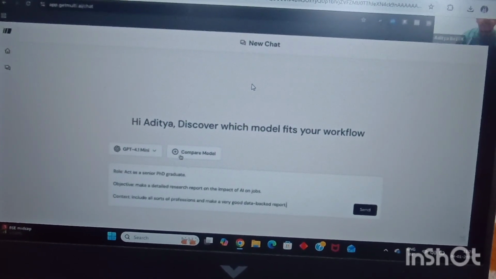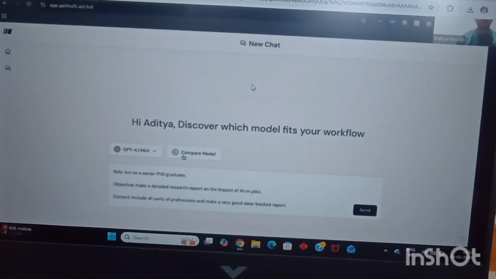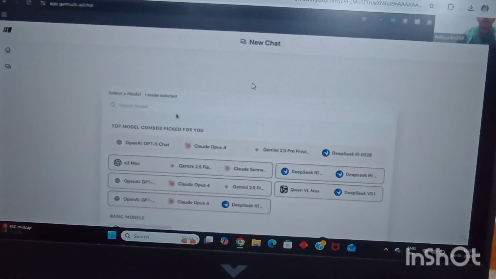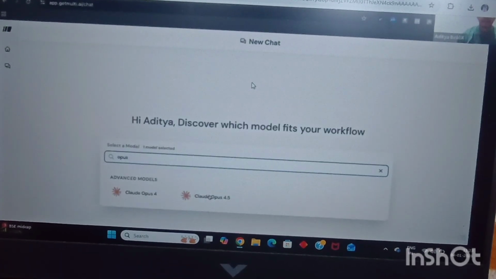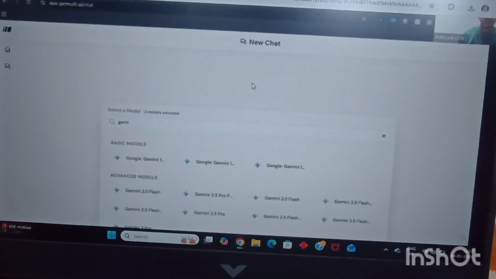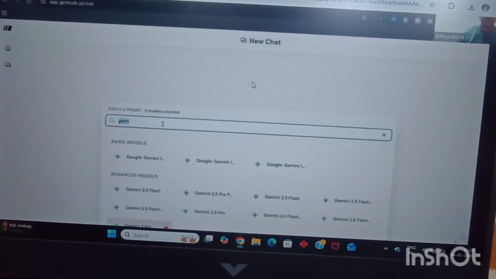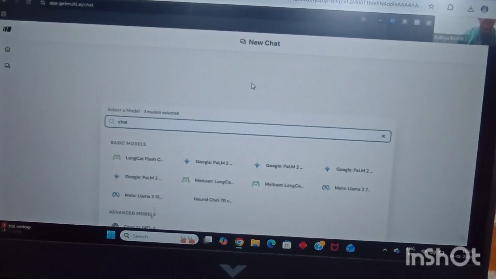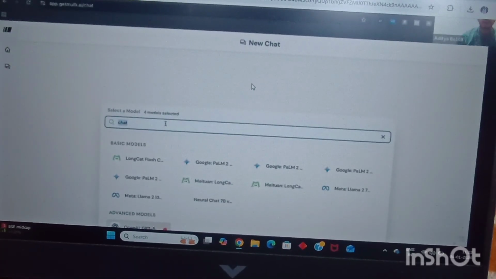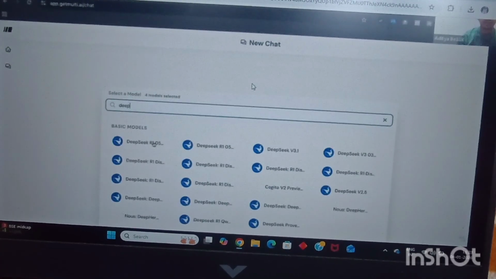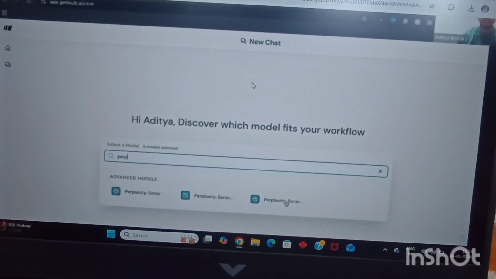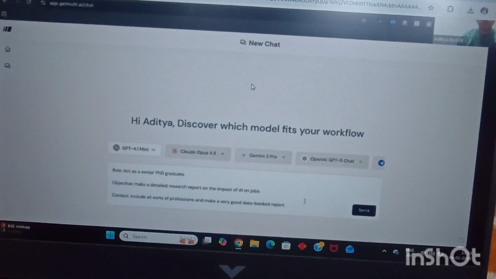Once I do that, I can add different models which I want to compare. Let's say I want output from Opus 4.5. Let's say output from Gemini 3. Let's say I want output from GPT-5. Let's say I want output from DeepSeek, as a lot of people were asking. So we can do that. Let's say I want output from Perplexity as well. So I can go ahead and do that. So I choose all of these models and then I hit send.